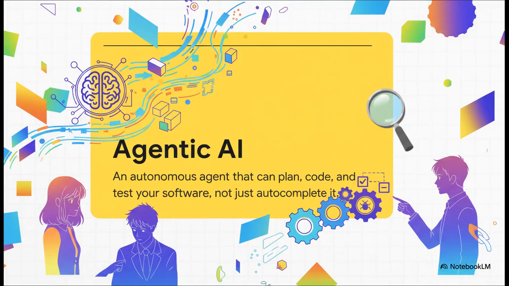This is all that tedious stuff developers used to burn hours on. This is why we call it an agentic AI. That's the key word here. It's not just a passive assistant waiting for you to type the next command. It's an active agent that can plan, execute, and even test really complex, multi-step tasks all by itself.